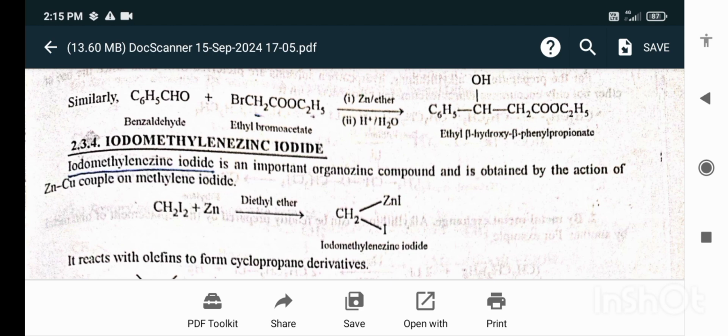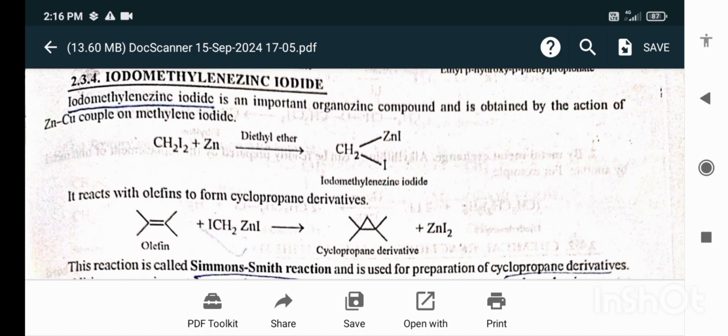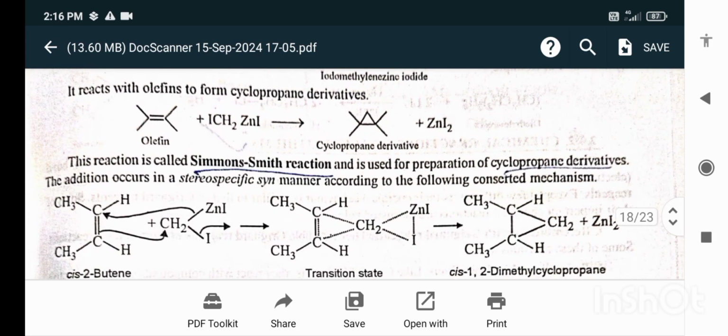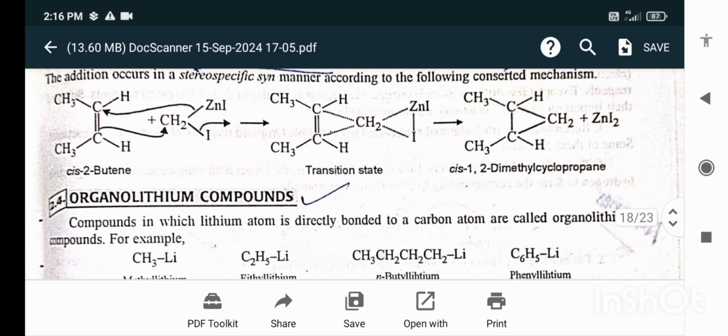Iodomethylene zinc iodide is an important organozinc compound and it is obtained by the action of zinc copper couple on methylene iodide. It reacts with olefins to form cyclopropane derivatives. This reaction is called the Simmons-Smith reaction and is used for the preparation of cyclopropane derivatives. The addition occurs in a stereospecific syn manner according to the following concerted mechanism.